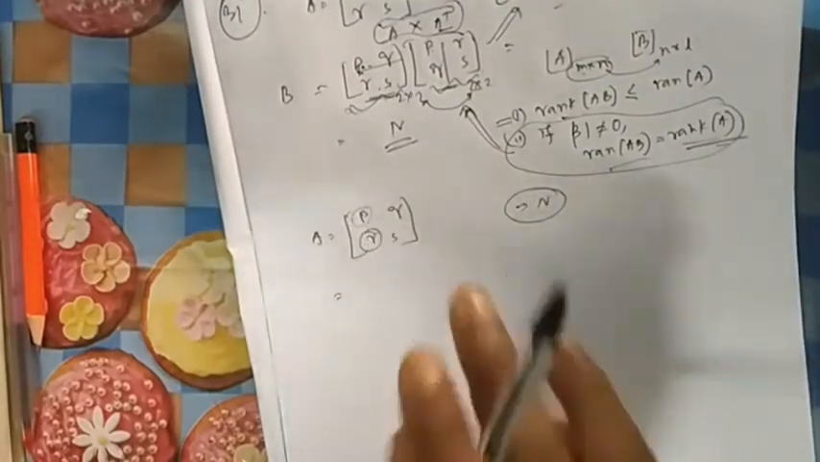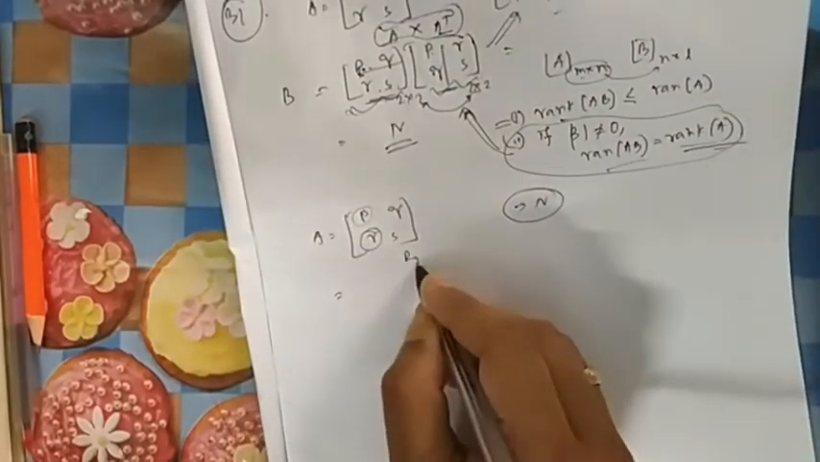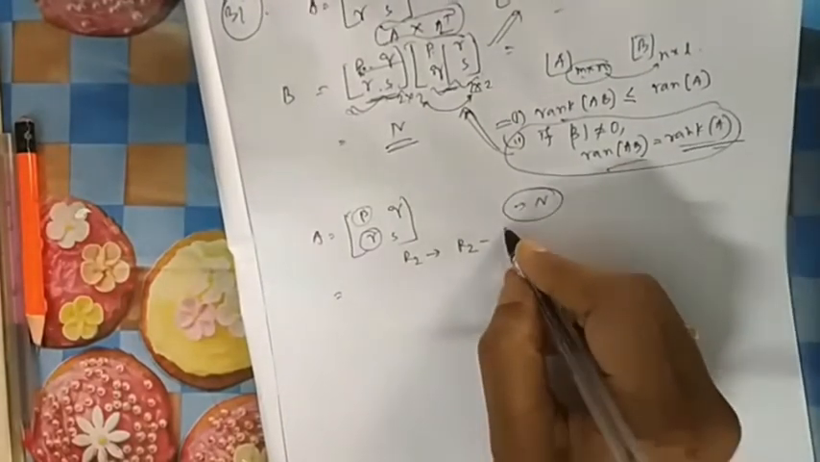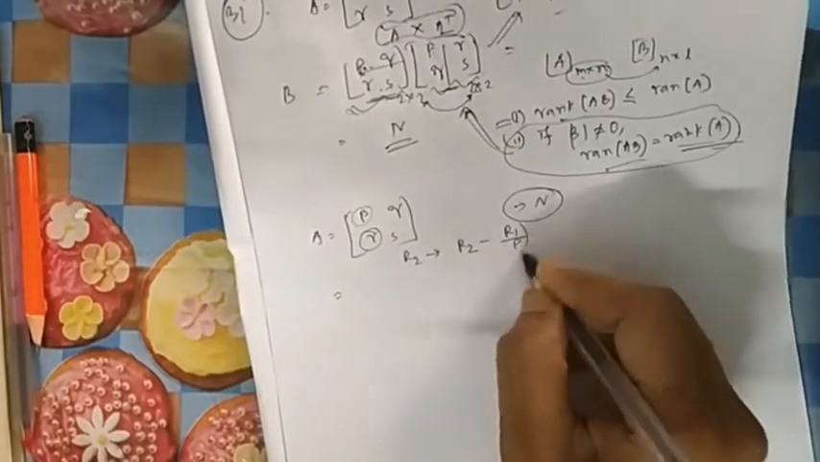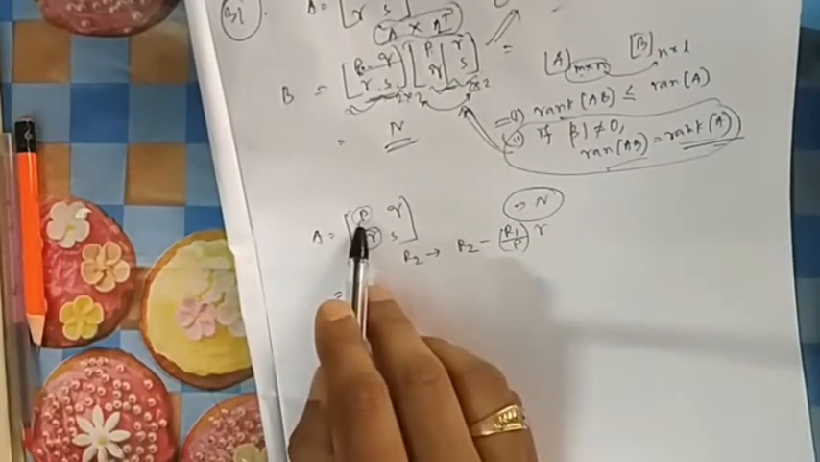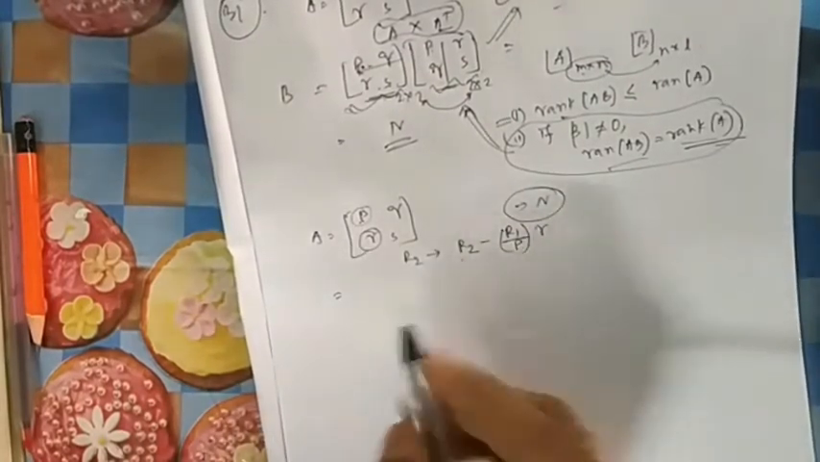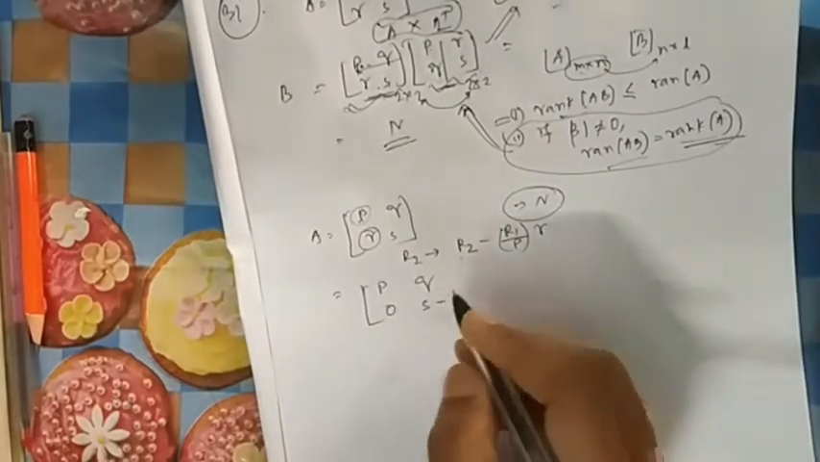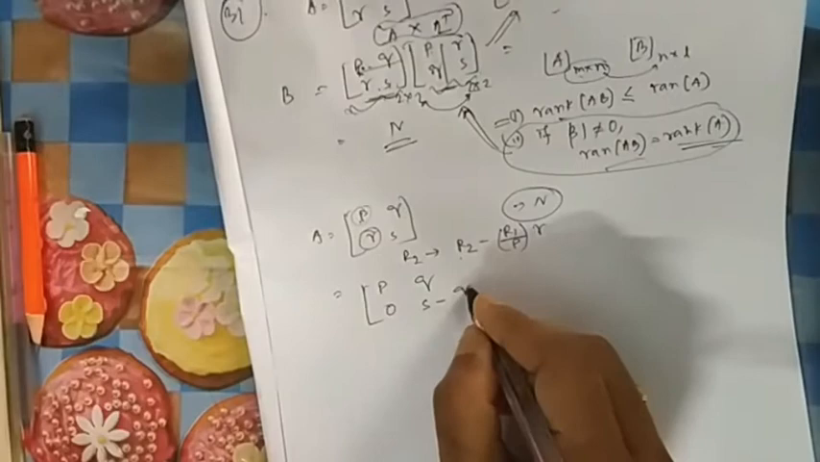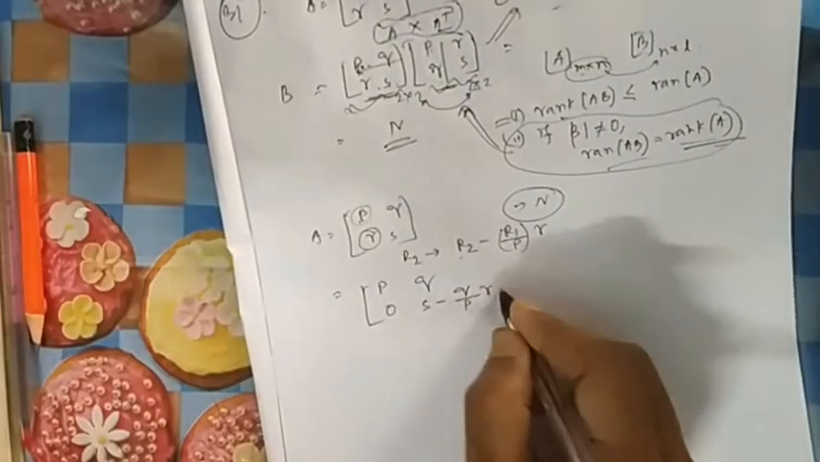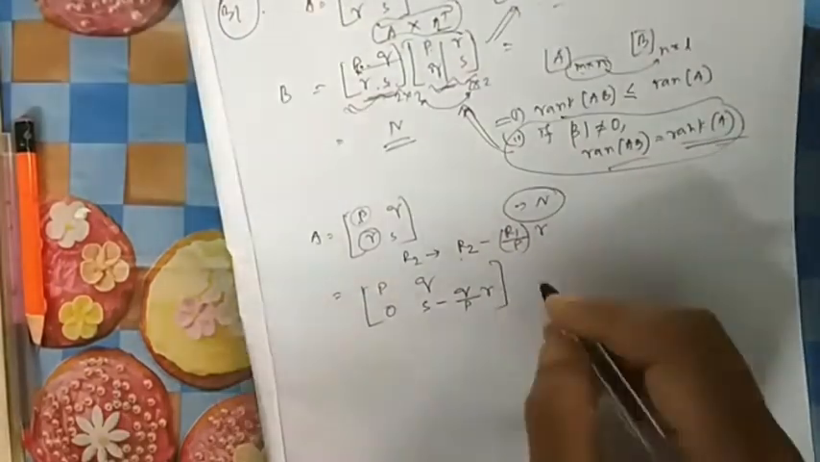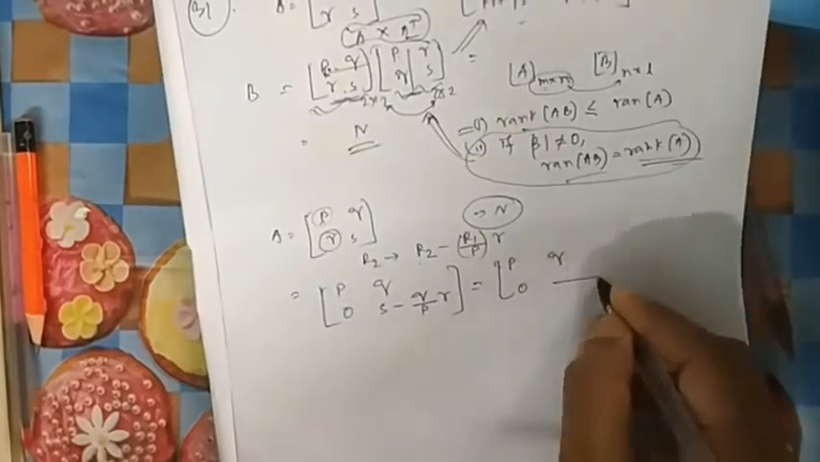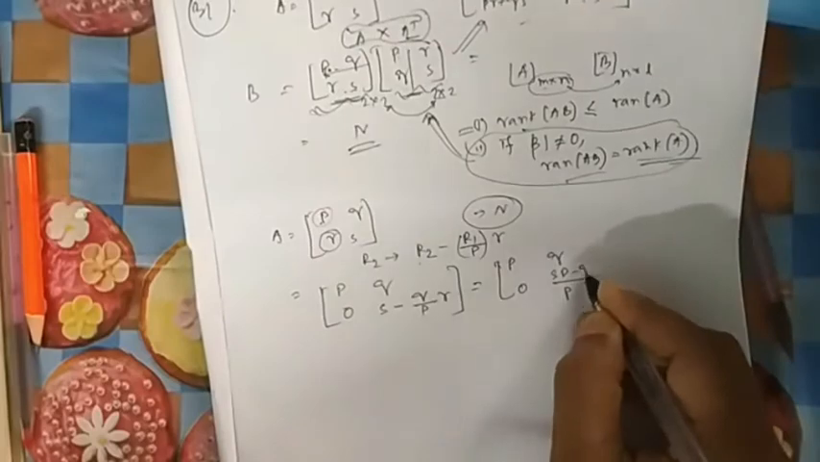Canonical form, this one you can forget. So what you will do, you will replace R2 by R2 minus R1 divided by P into R. If you divide by P, then it is 1. If you multiply it, then R. So R minus R will be 0. So if you do it, then this is 0. This will be S minus Q by P into R. If you take LCM here, it will be 0, PS minus QR.